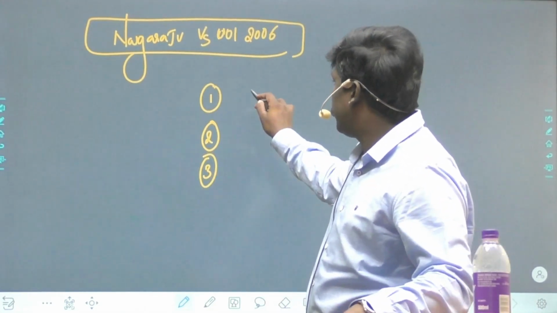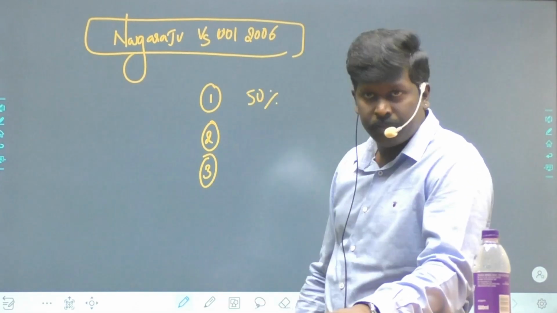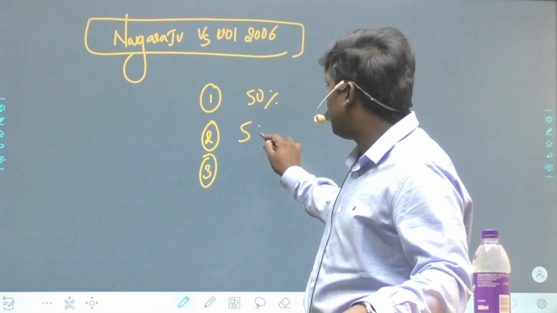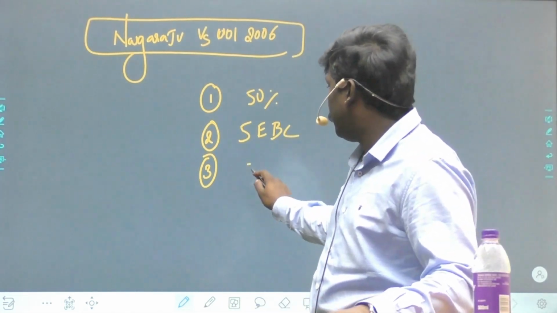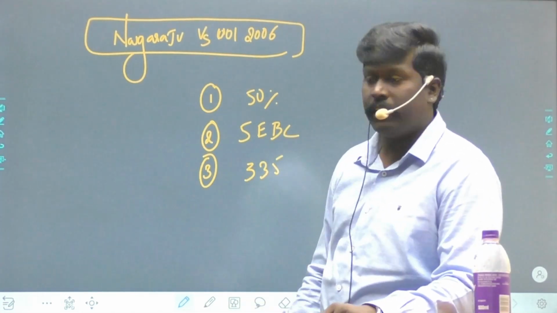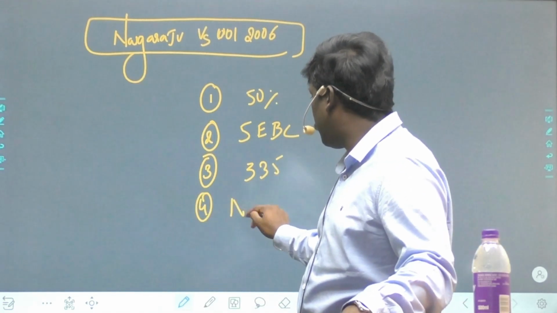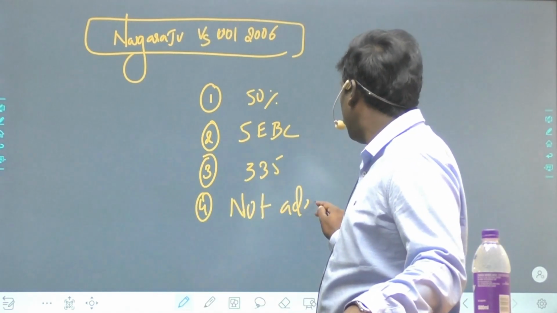Point number 1, it cannot exceed 50%. Point number 2, make sure that reservations are given to socially and educationally backward classes. Point number 3, do not compromise on Article 335. Point number 4, make sure that they are not adequately represented.